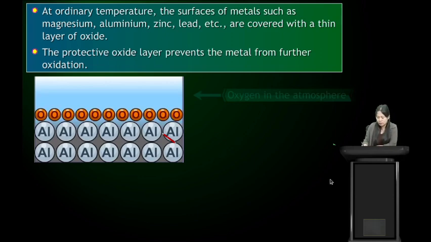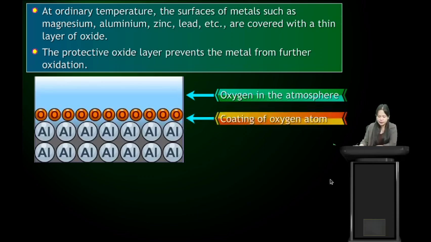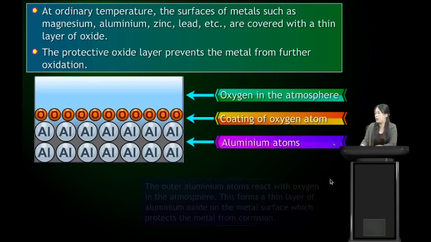That aluminium oxide layer will prevent the metal from further oxidation and from corrosion. Here there is oxygen in the atmosphere, and we have aluminium atoms.